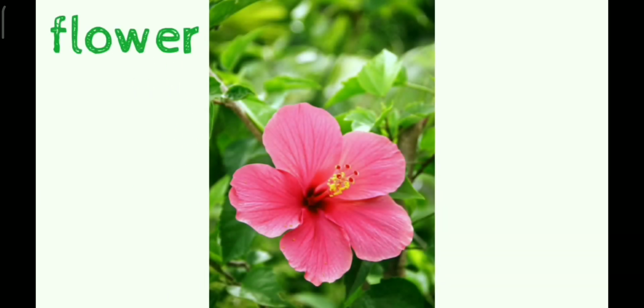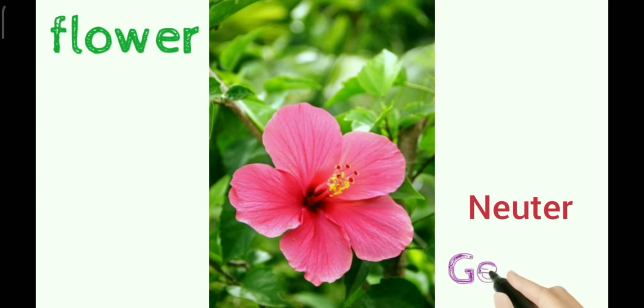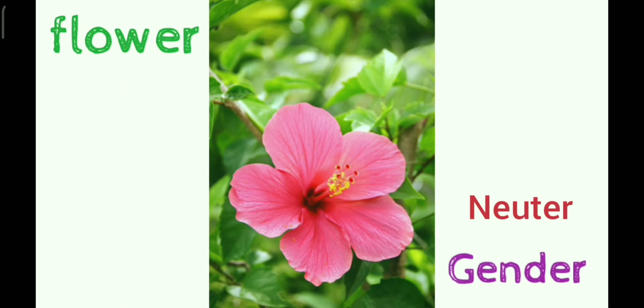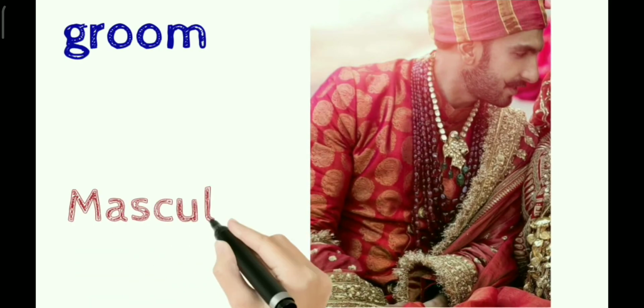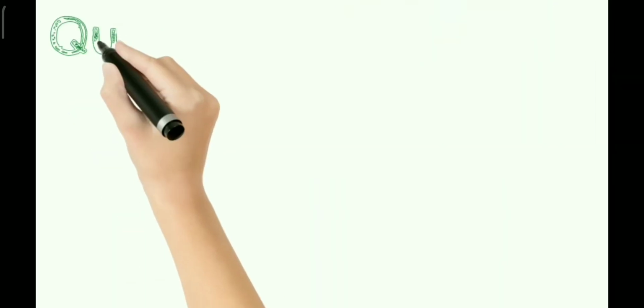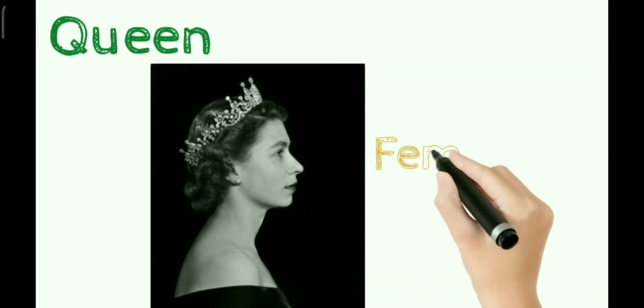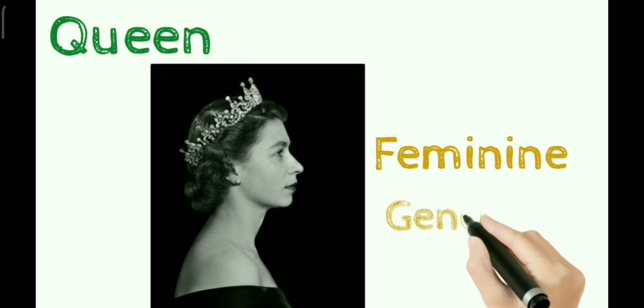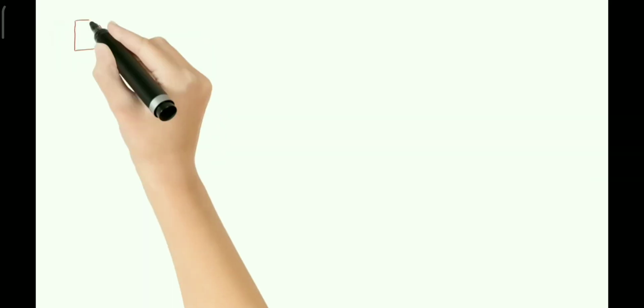Flower. Flower is, students, a special category. Yes, it is living, but plant, flower and tree belong to neuter gender. Groom. When the two people are getting married, the male person is known as groom and the female is known as bride. So groom is a masculine gender. Queen. Queen is a feminine gender. The masculine gender of queen is king.